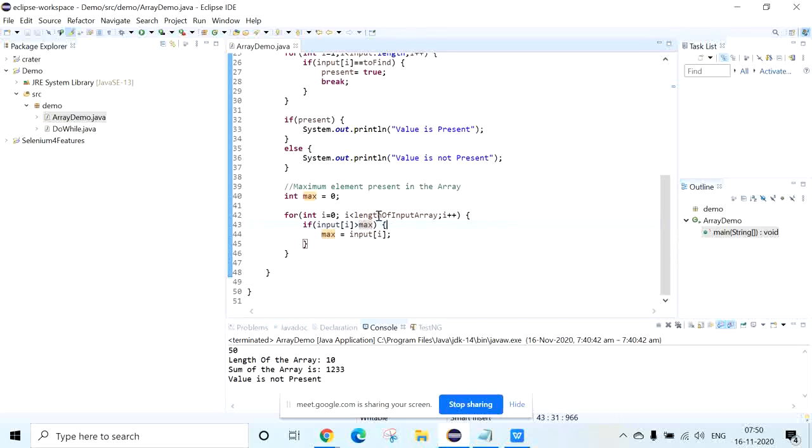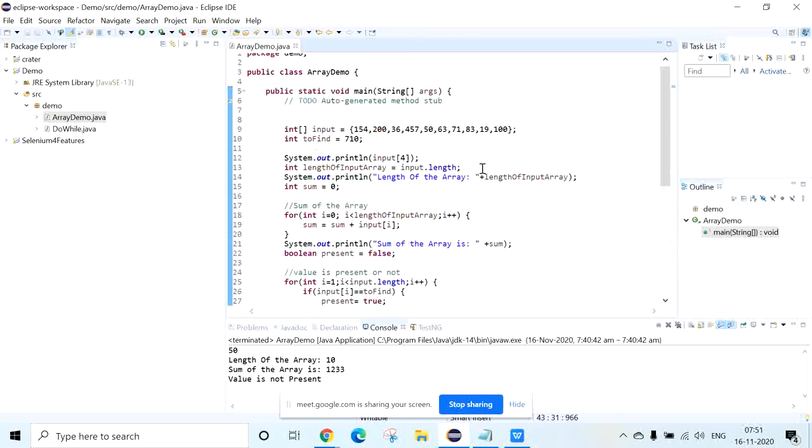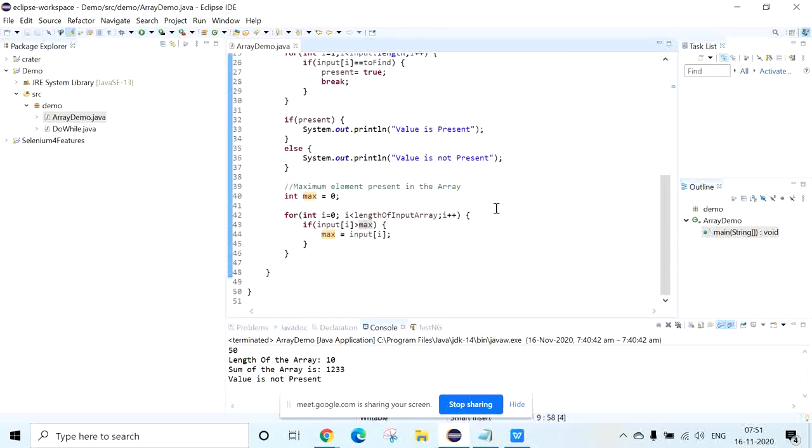Okay. So the same thing will get executed again and again till this 100, the last index value. When it comes out from this for loop, you will get the maximum value present in the max.